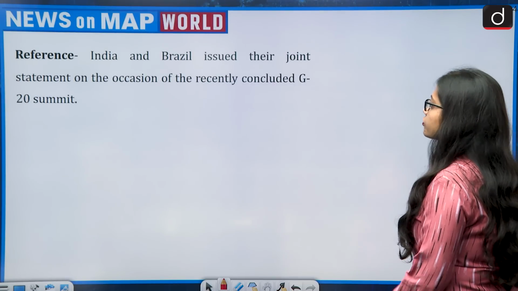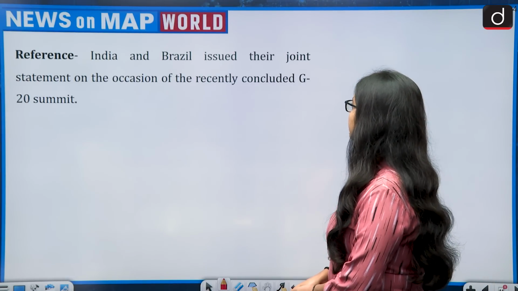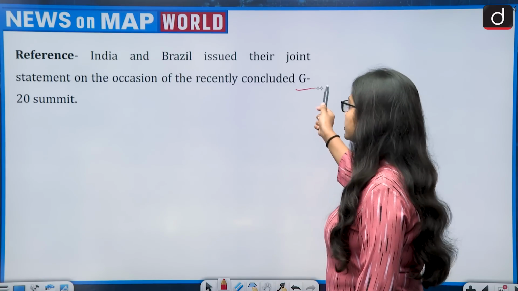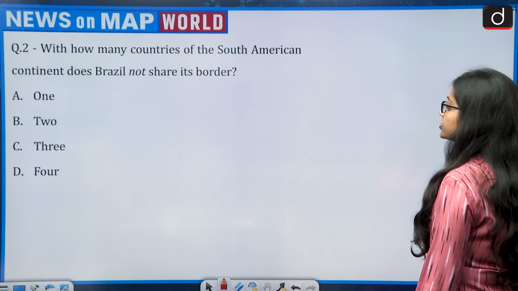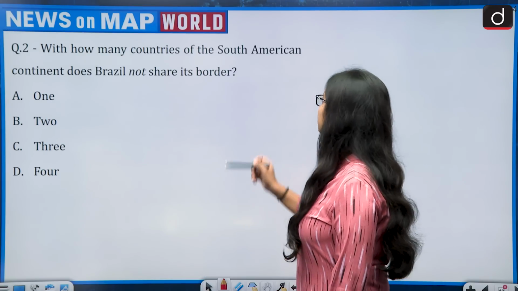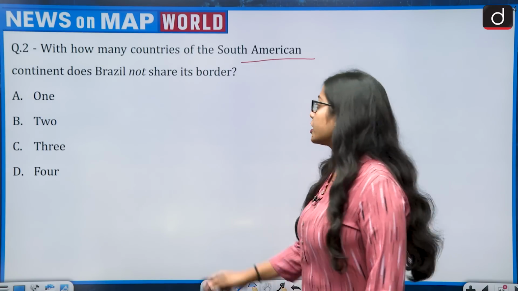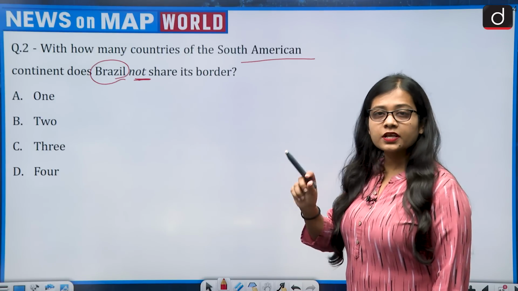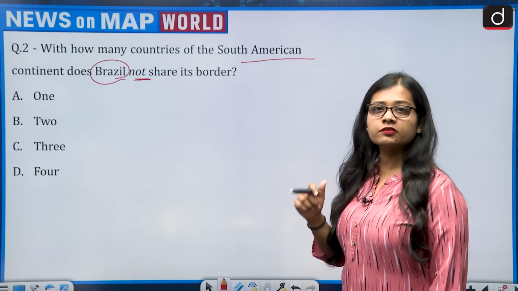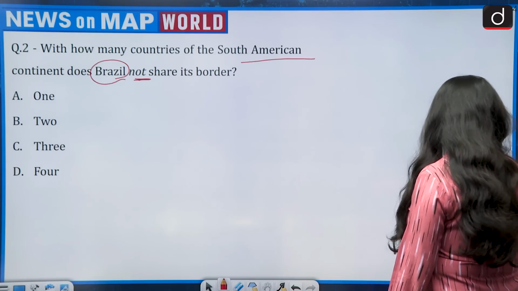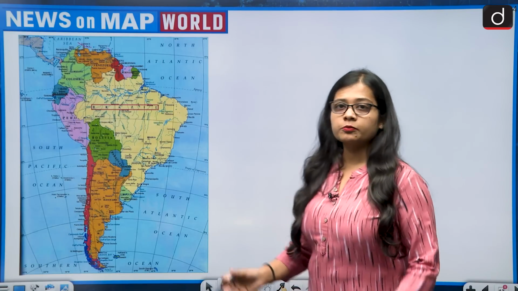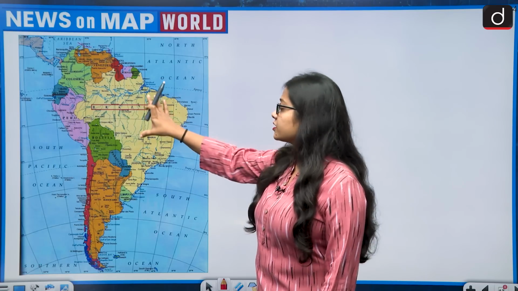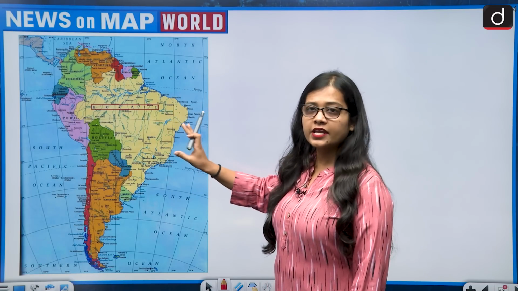The reference for the next question is that India and Brazil issued their joint statement on the occasion of the recently concluded G20 summit. So the question says, with how many countries of the South American continent does Brazil not share its border? So with this, we should know that Brazil is a country which lies in the South American continent, and area wise it is the biggest South American country.